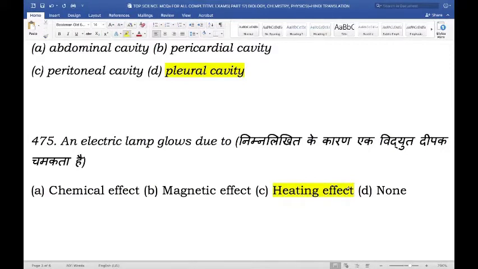When electric current passes through a bulb, the filament of the bulb heats up to a high temperature. This is called the heating effect of current. The temperature is so high that it starts glowing.